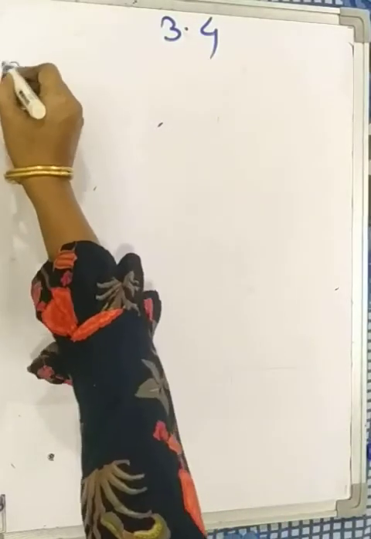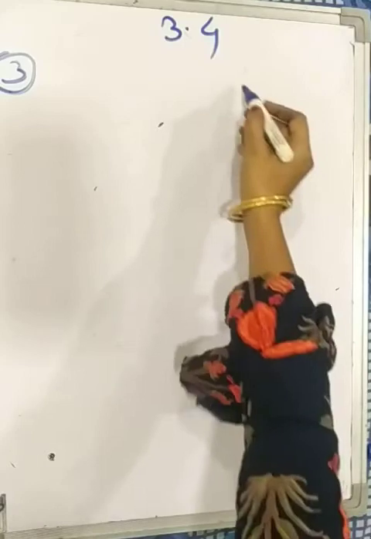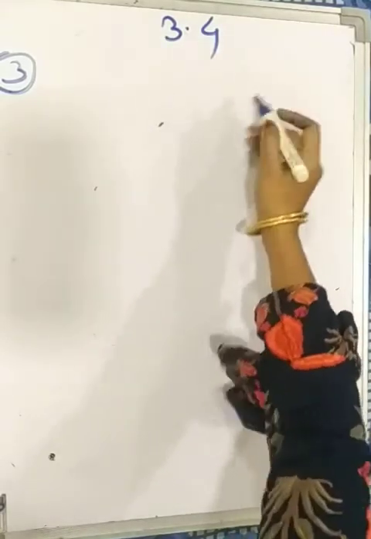Question number 3. In cyclic quadrilateral MRPN, so MRPN is cyclic. Then first we have to draw the diagram.